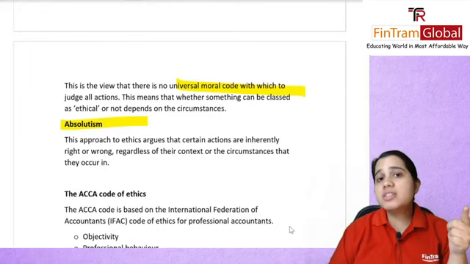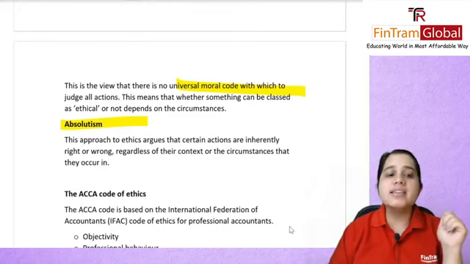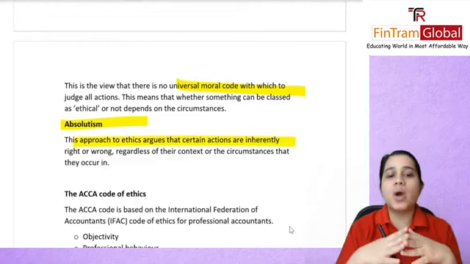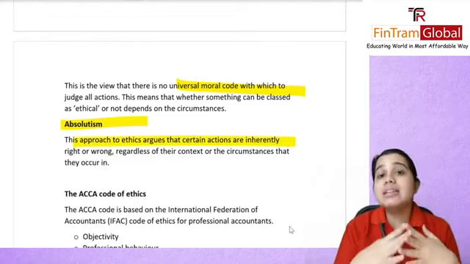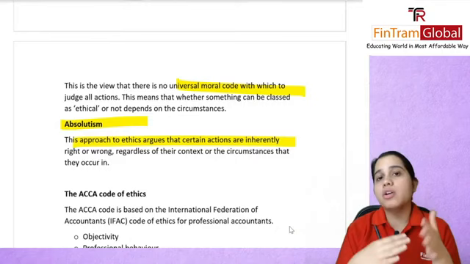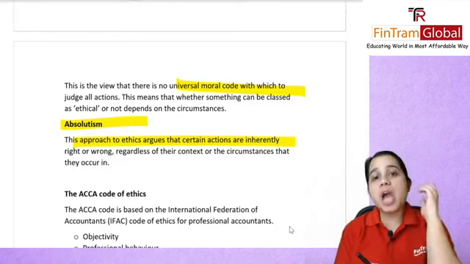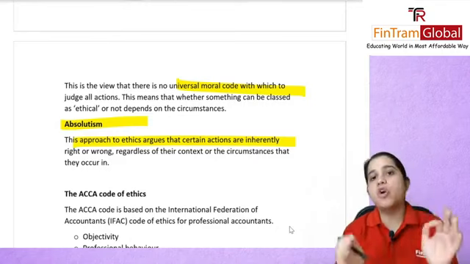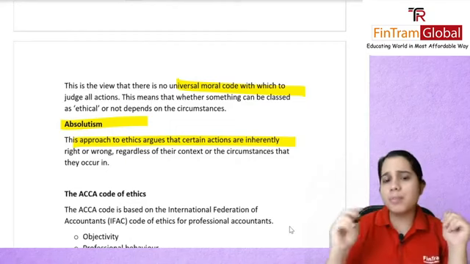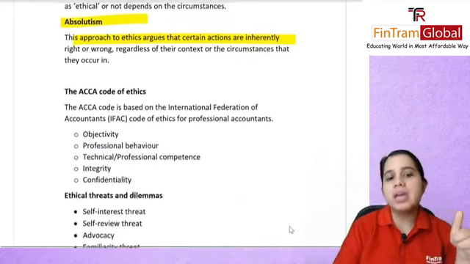You have your absolutism, as I just now mentioned, or your deontological approach. This approach to ethics will argue that certain actions are inherently right or wrong. They'll say that killing a person is absolutely wrong, even though it was done for self-defense. So it's good to remember these terms and what they are talking about.